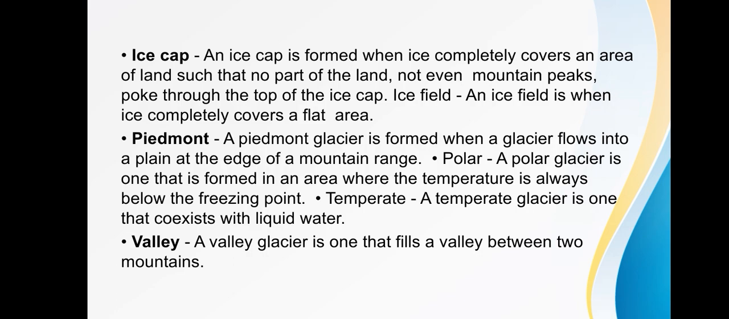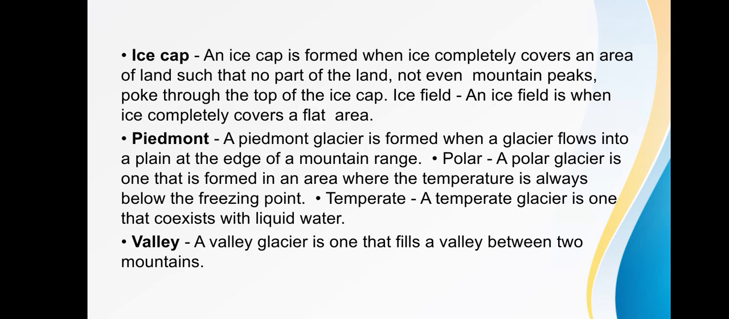Next, Piedmont. A Piedmont glacier is formed when a glacier flows into a plain at the edge of a mountain range. A polar glacier is one that is formed in an area where the temperature is always below the freezing point. A temperate glacier is one that coexists with liquid water. So the Piedmont glaciers occur when steep valley glaciers spill into relatively flat plains where they spread out into bulb-like lobes.